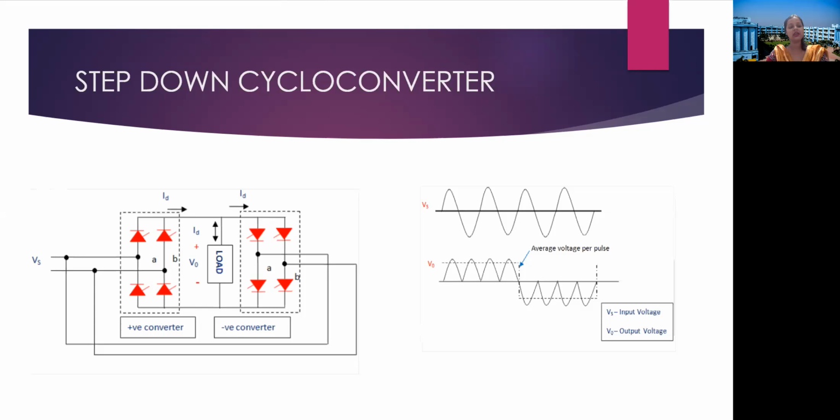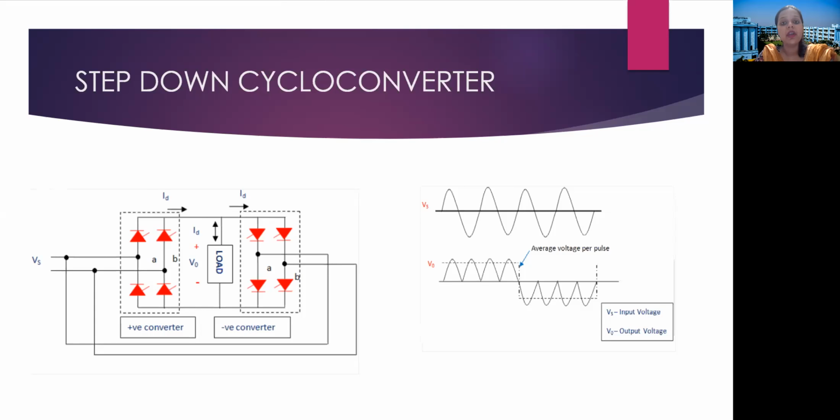Here we can see a single phase cycloconverter where a positive converter circuit and a negative converter circuit are connected in parallel with the load. So, with our supply, either we will trigger the positive thyristors of the positive converter or the thyristors connected in the negative converter. Now, what is the principle of step down cycloconverter?